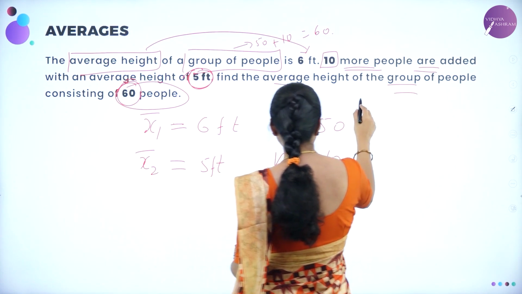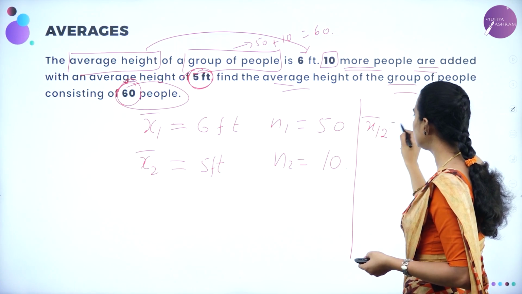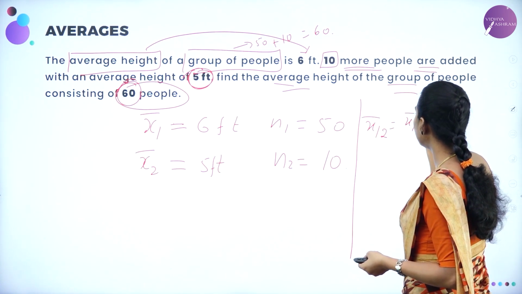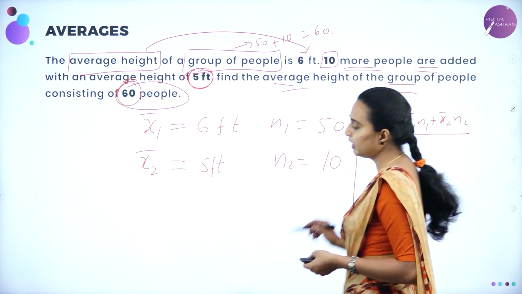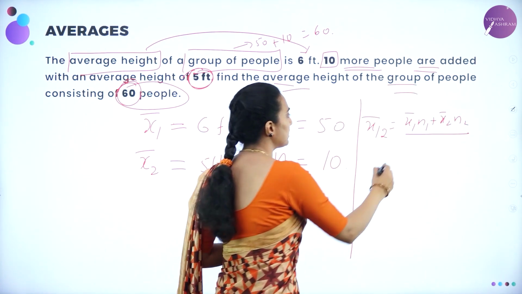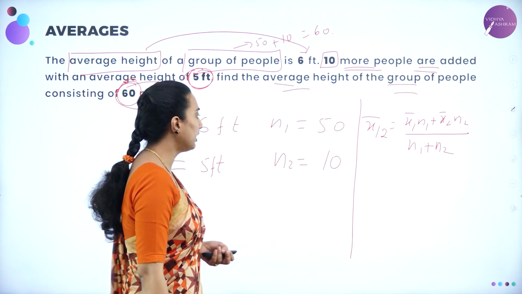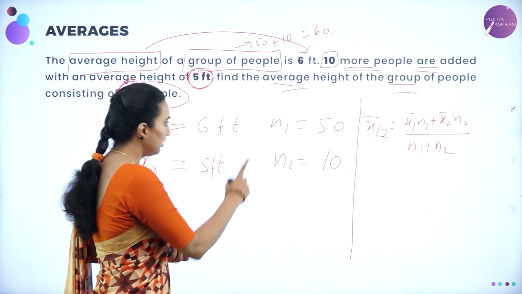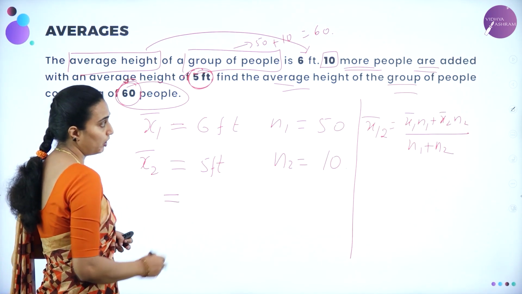So what will be the formula? The combined average x̄12 is equal to x̄1 n1 plus x̄2 n2 divided by n1 plus n2, right? So let me write the formula here and then calculate accordingly.